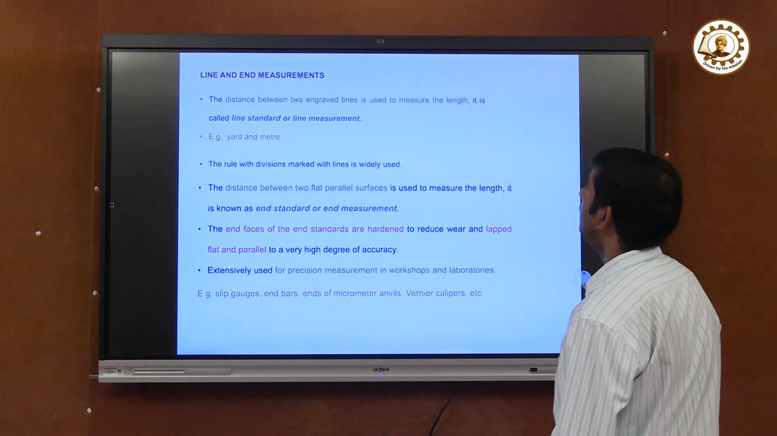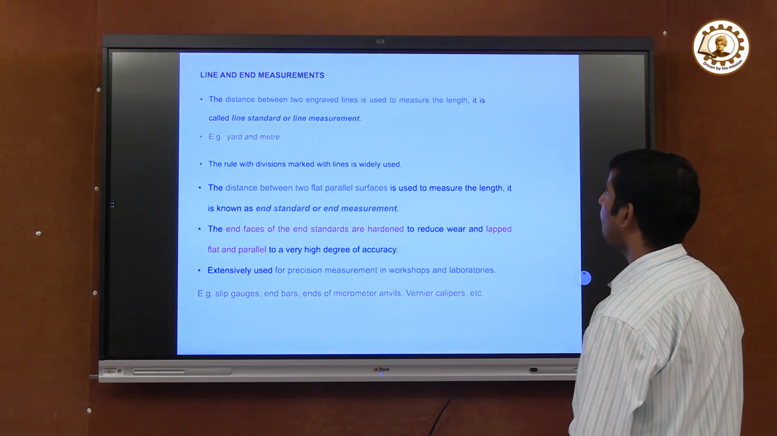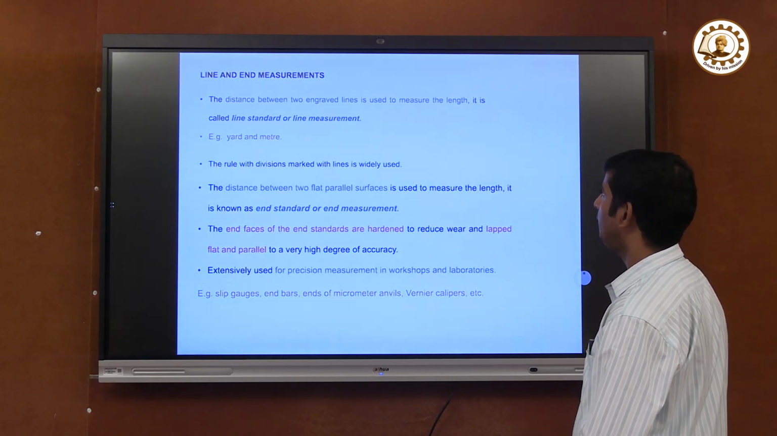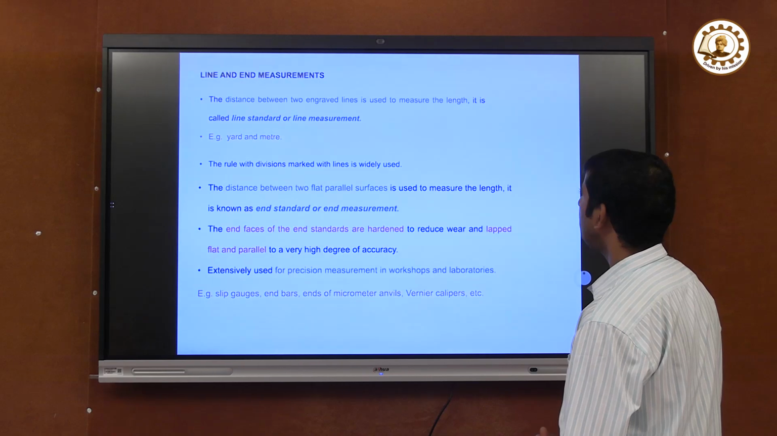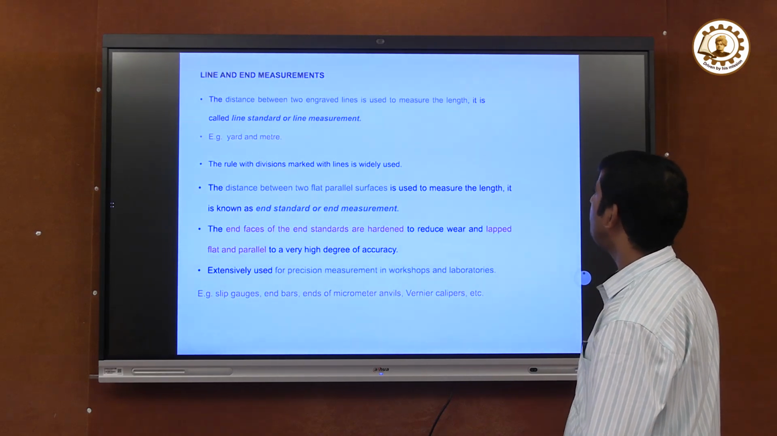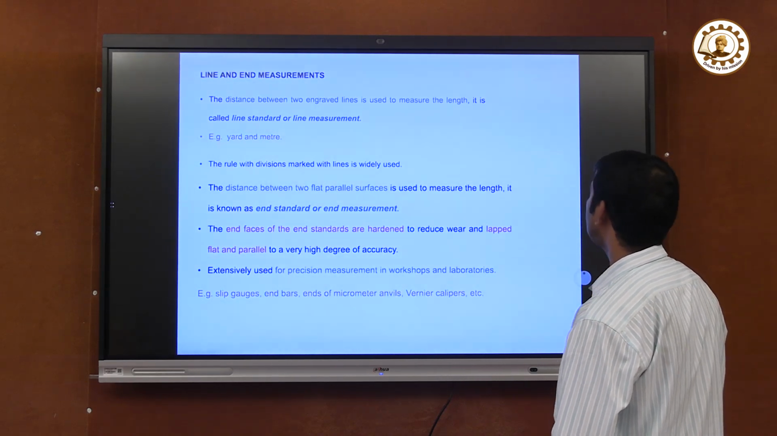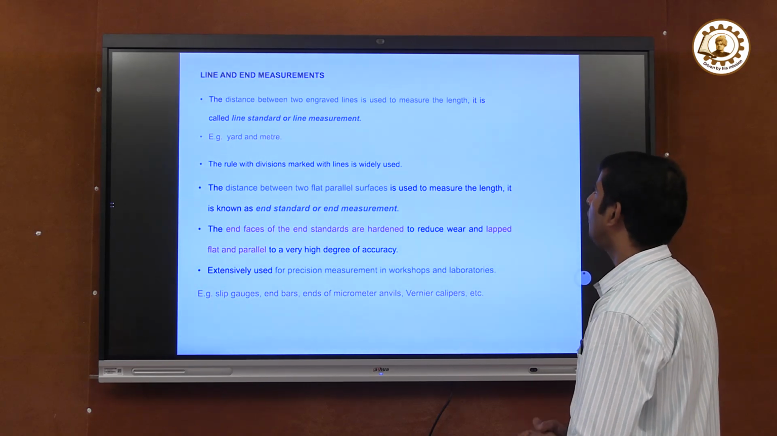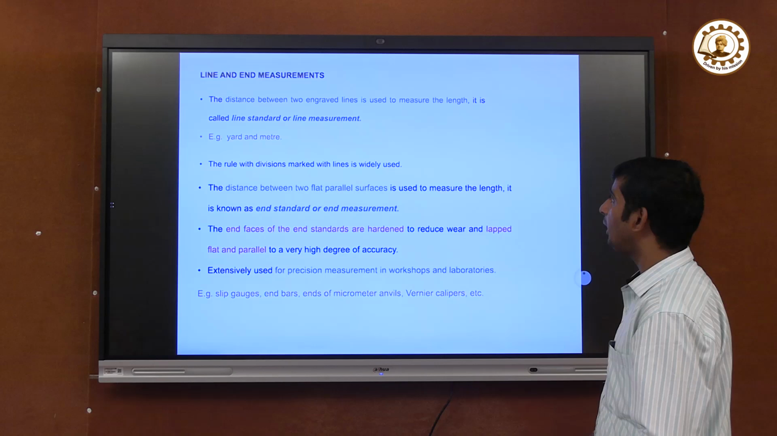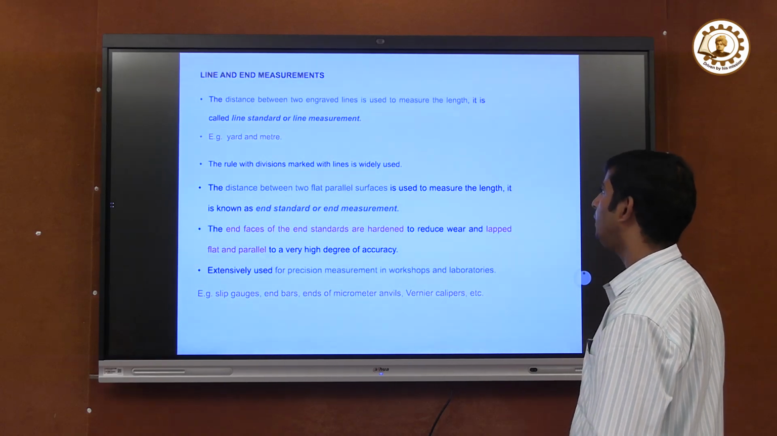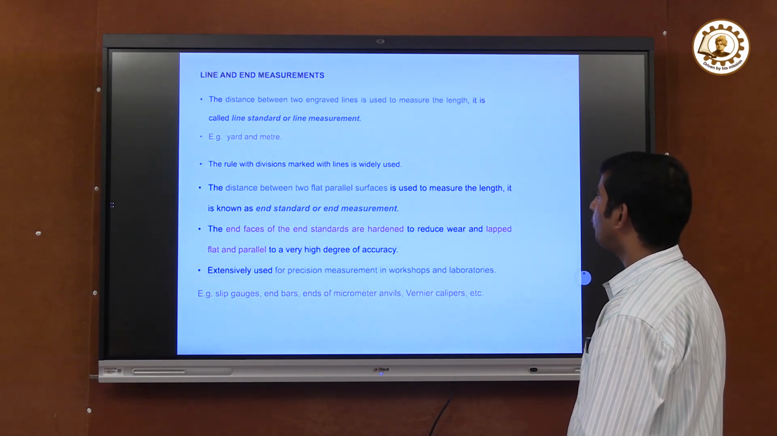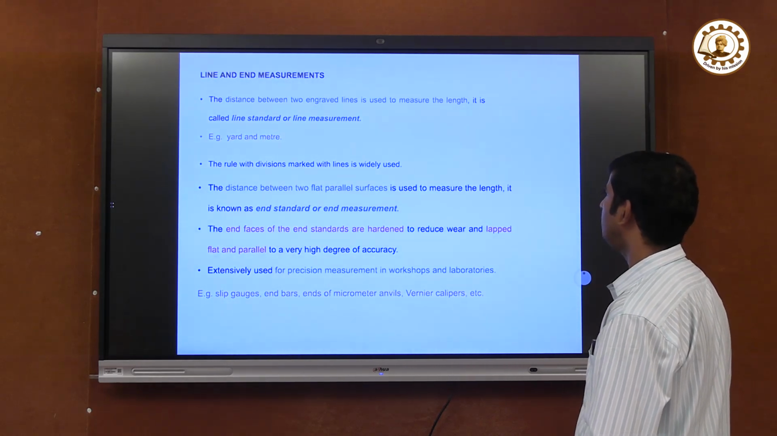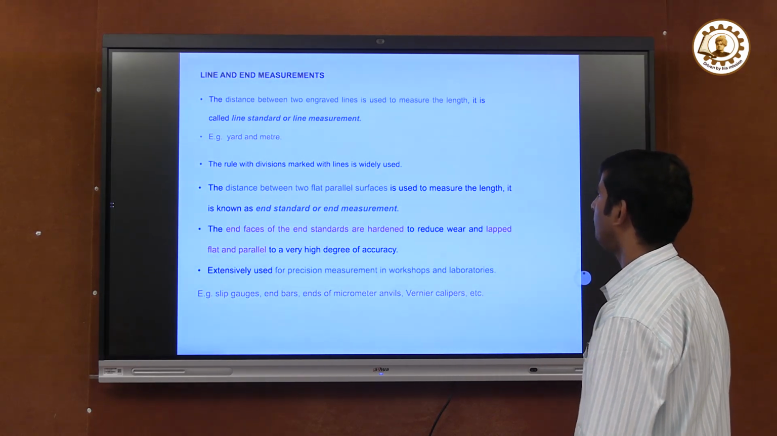There are two systems used in linear measurements: line and end measurement. What is line measurement? The distance between two engraved lines is used to measure the length. It is called the line standard or line measurement. Examples of line measurement are the yard and the meter. Rules with division marks are widely used in line measurement.